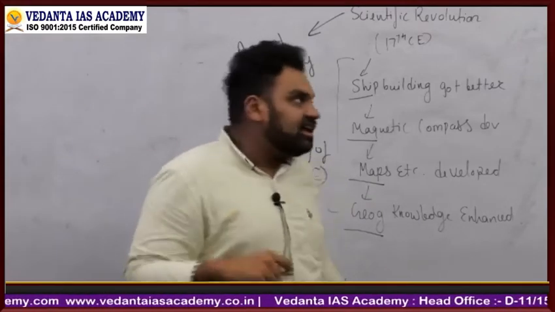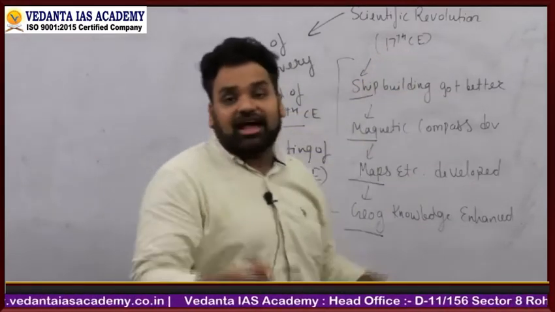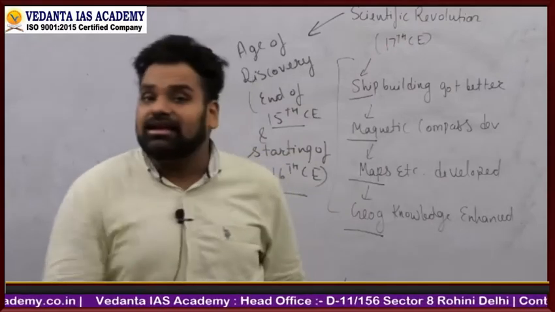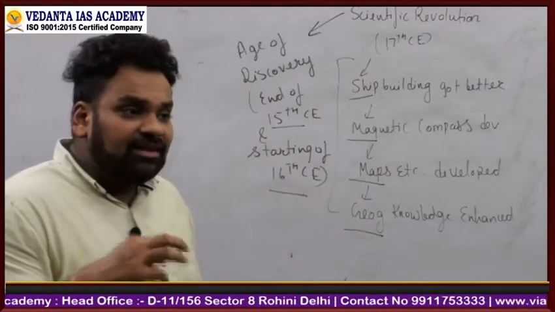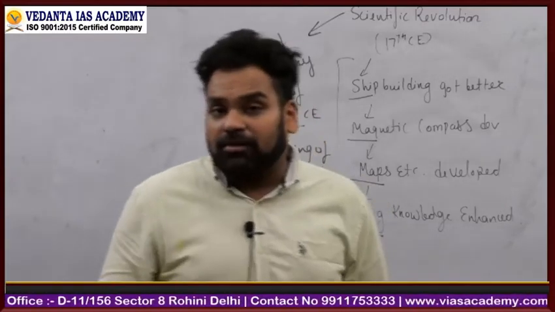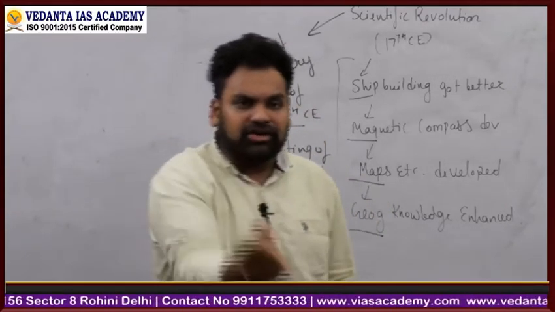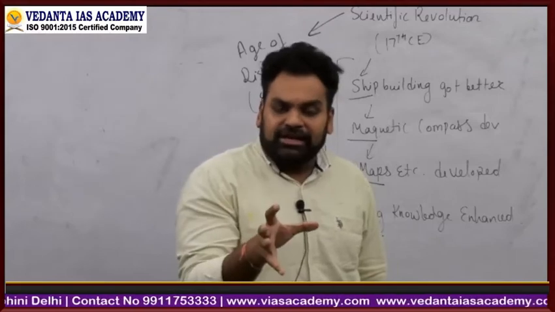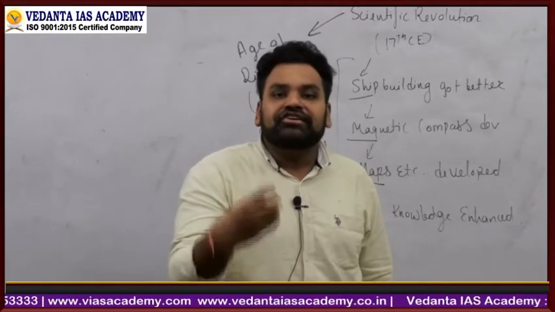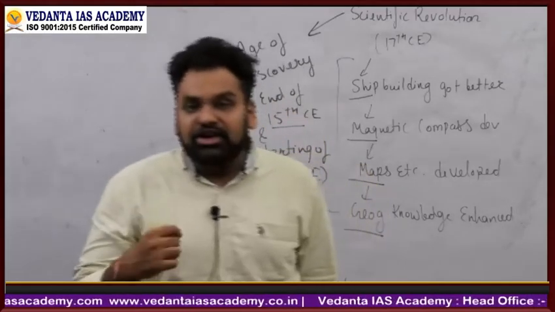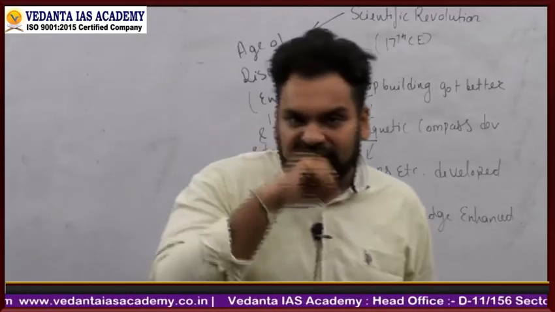Age of discovery के अंदर scientific revolution तो exactly आपकी help कर ही रहा है. उसके साथ साथ what is also happening is that the political situation of Europe at that particular point of time actually encouraged people to look for new trade routes. New trade routes. अब क्या है?